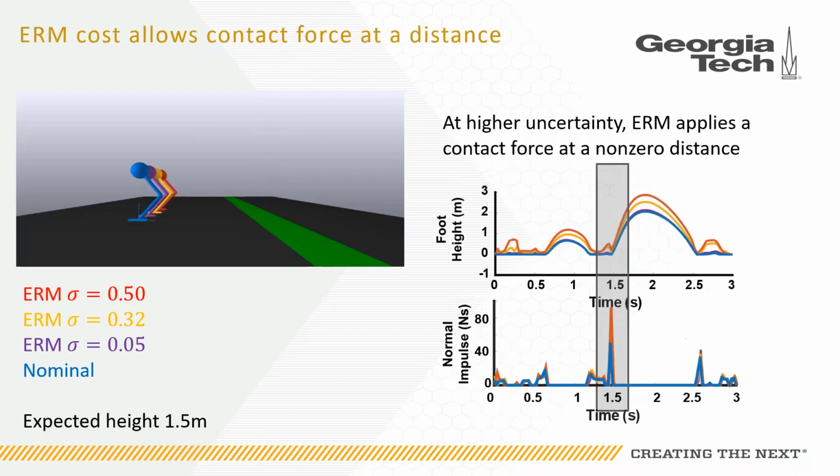In this example, we also found that while the ERM produces higher hopping than the non-robust trajectory, it does permit some normal force to be applied at a distance from the expected value of the terrain, while the non-ERM trajectory does not, as the reference case must obey the strict complementarity constraints.